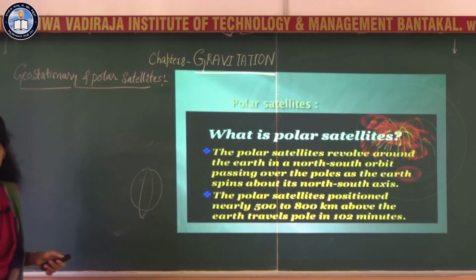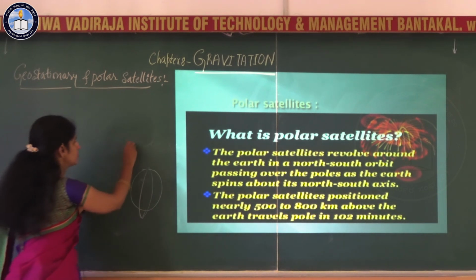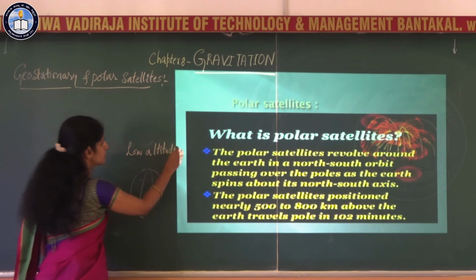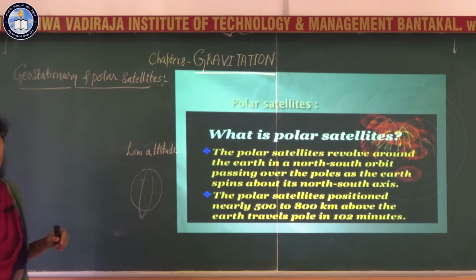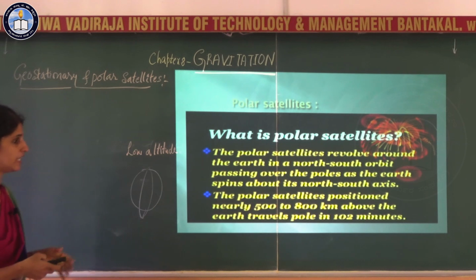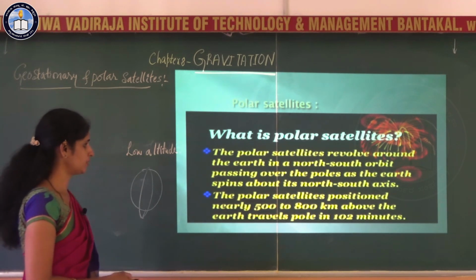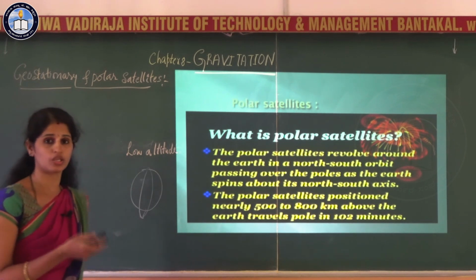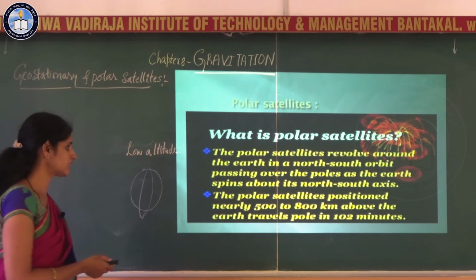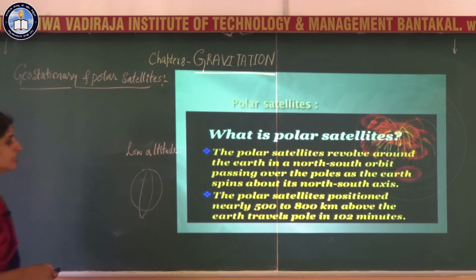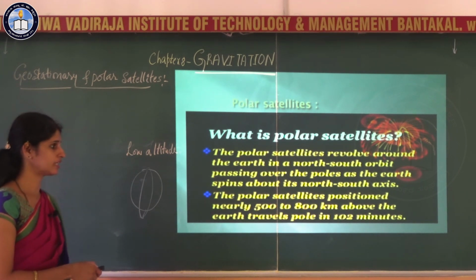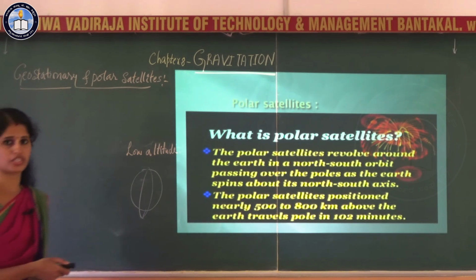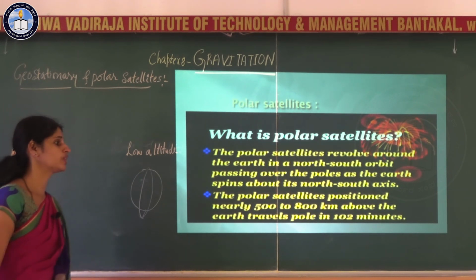They are also called low altitude satellites. They are placed at a very low height when compared to the geostationary satellite, which is about 36,000 km from the surface of earth. These satellites are placed at a height of nearly 500 to 800 km above the earth, and the period of rotation of this polar satellite is about 1 or 2 minutes.